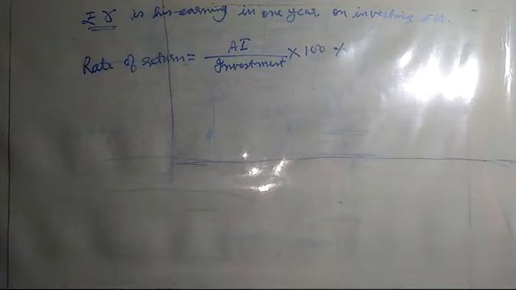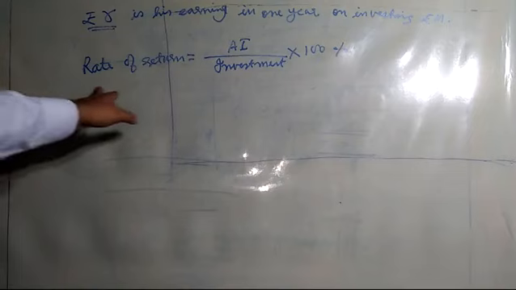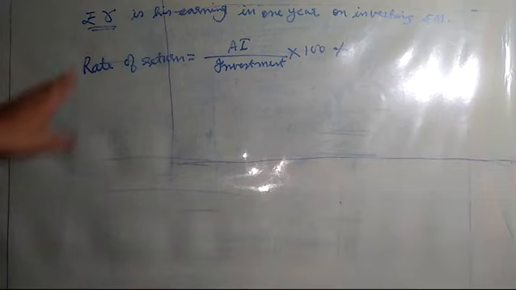With this example, I am trying to make you understand that if a person is investing rupees m, then he is gaining r rupees in 1 year. So how is his business growing? That means how much return, how much profit he is getting after investing rupees m. So this is the formula by which you will understand annual income by investment into 100% is called rate of return.